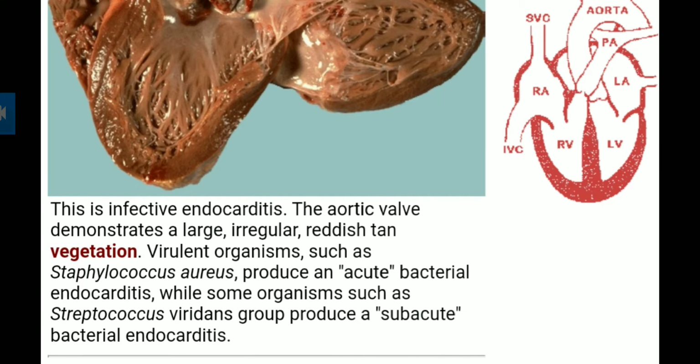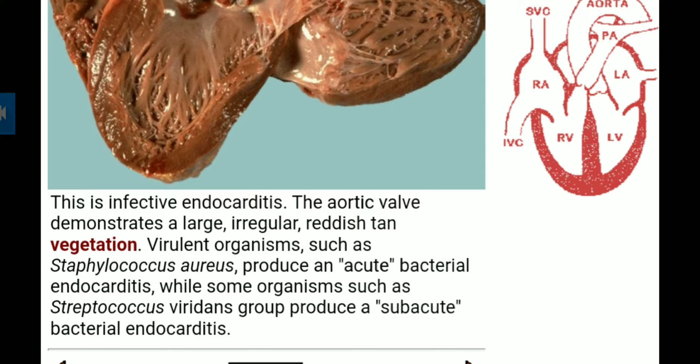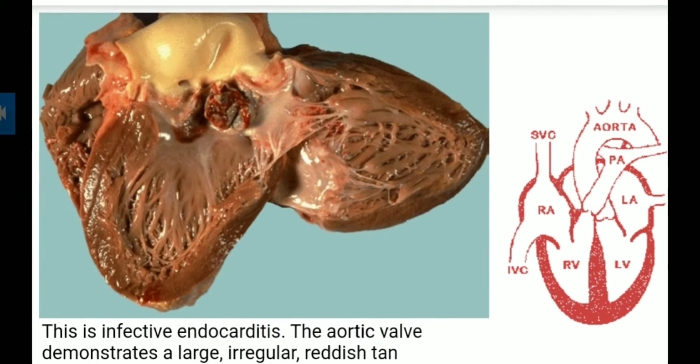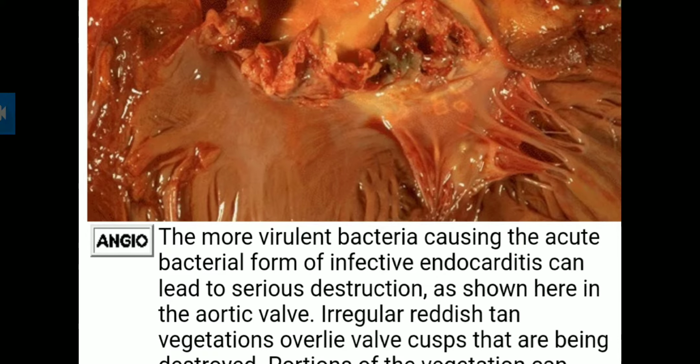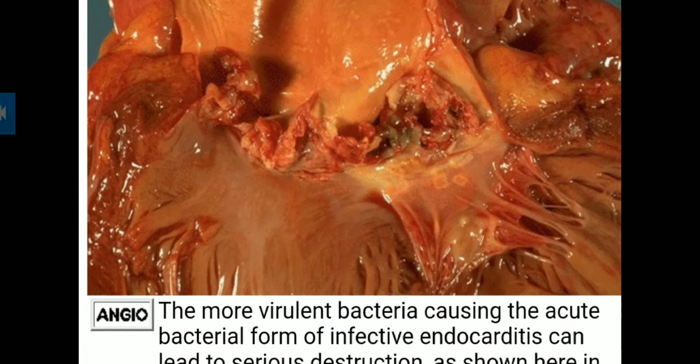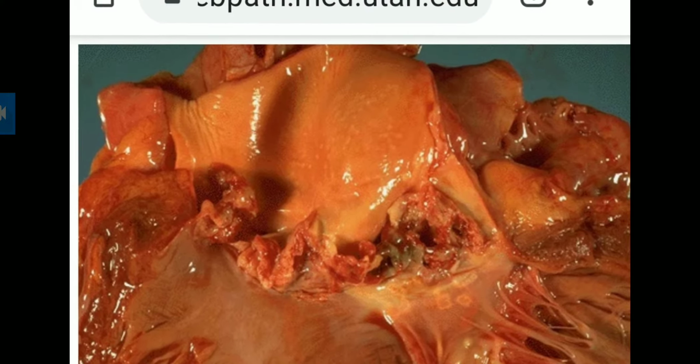and virulent organisms such as Staphylococcus aureus will produce acute bacterial endocarditis, while some organisms like the Streptococcus viridans group will produce a subacute bacterial endocarditis that we have seen already in the classification. This diagram is also of infective endocarditis. Here you can see the layers.